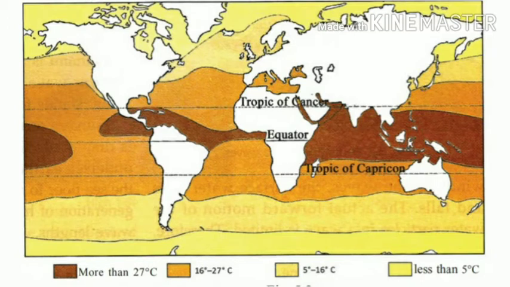The highest temperature is recorded between 10 degrees latitude on either side of the equator. As we move away from the equator, temperature decreases considerably. The temperature falls to 10 degrees Celsius in the mid-latitudes and up to -2 degrees Celsius in the polar regions.